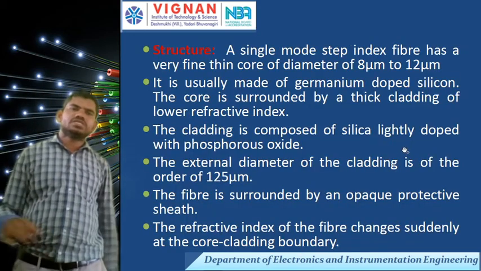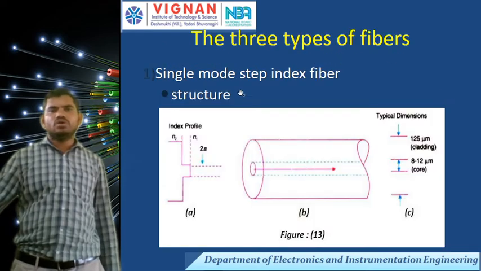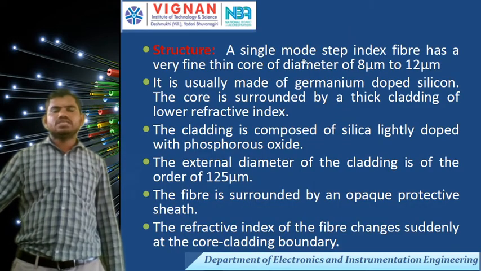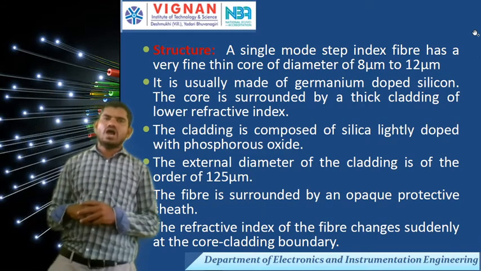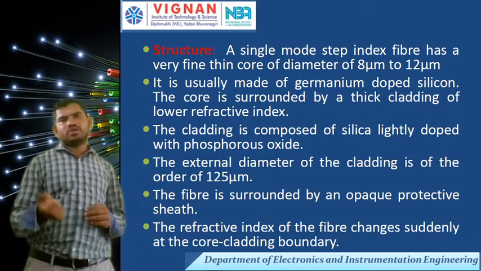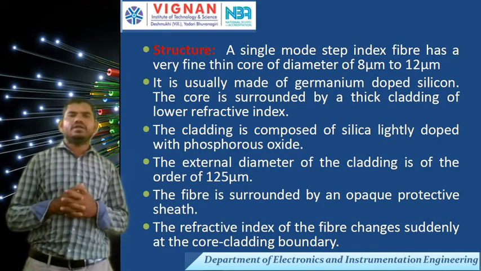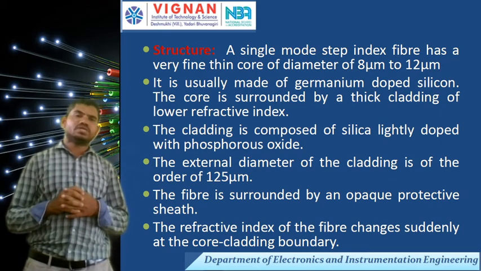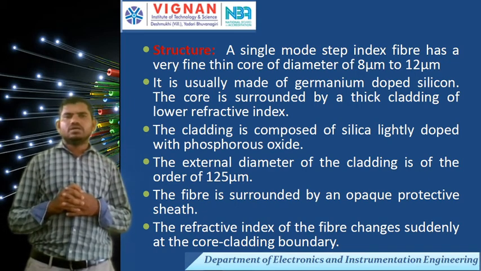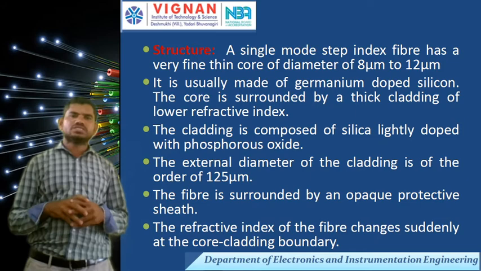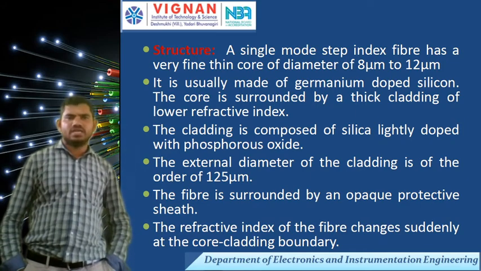Next, coming to the structure of single mode step index fiber. A single mode step index fiber has a very thin core of diameter 8 micrometers to 12 micrometers. It is usually made of germanium doped silica. The core is surrounded by a thick cladding of lower refractive index.